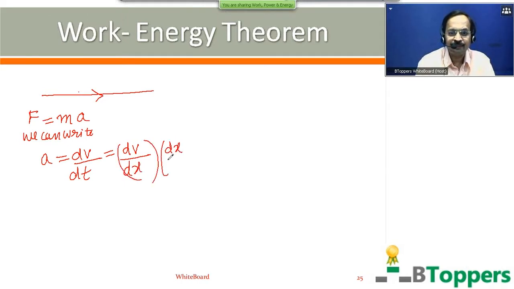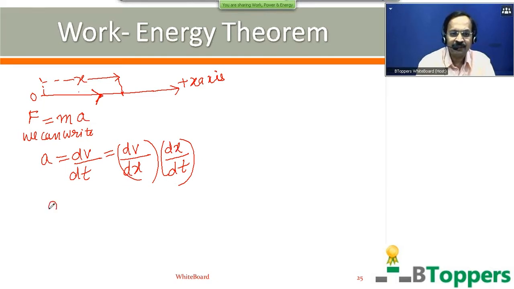That means I use letter x for position coordinate of the body. That means we choose the direction of the motion or line of motion of the body as x-axis. So we are considering the case where the body moves along x-axis with some acceleration which may or may not be uniform.